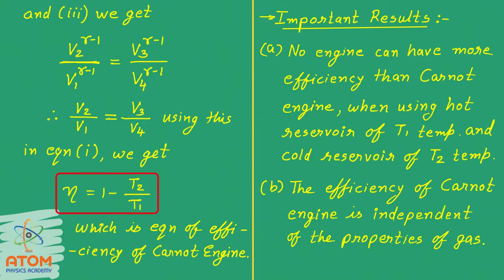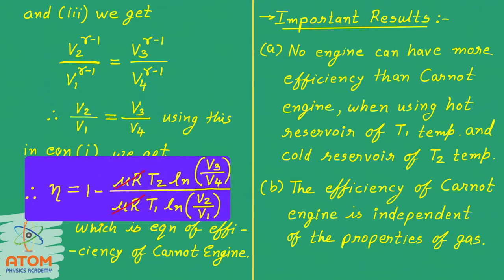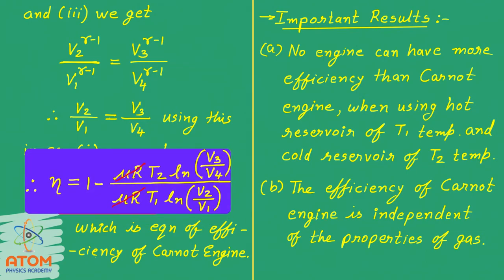Now this we can use in equation 1. Just for your reference, this was our equation 1. Here eta was 1 minus this; the mu R terms were cancelled out. Remaining was T2 ln V3 upon V4 divided by T1 ln V2 upon V1.